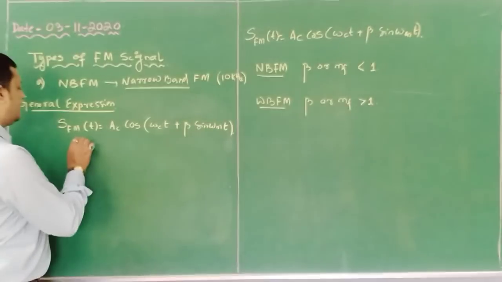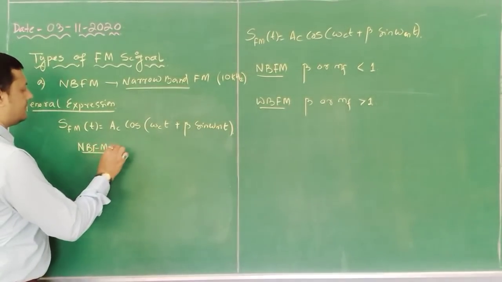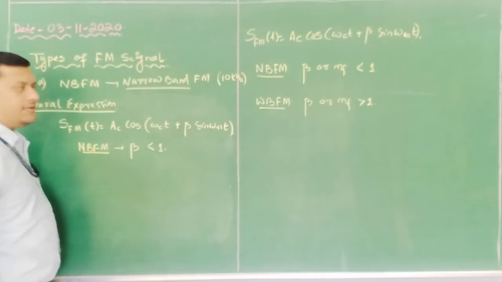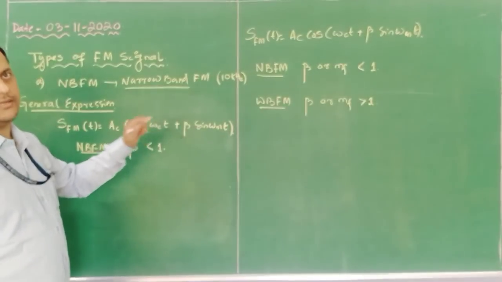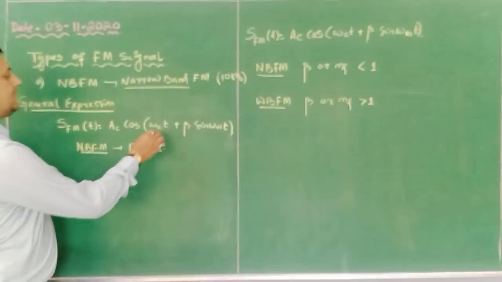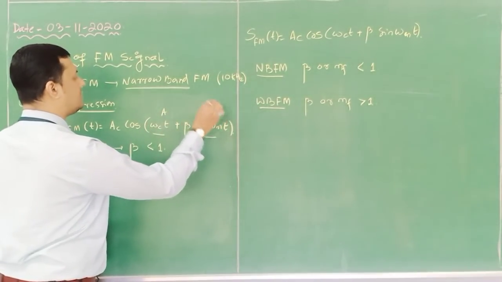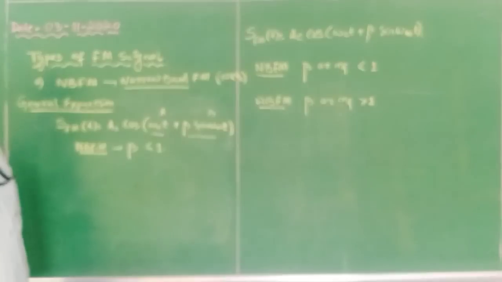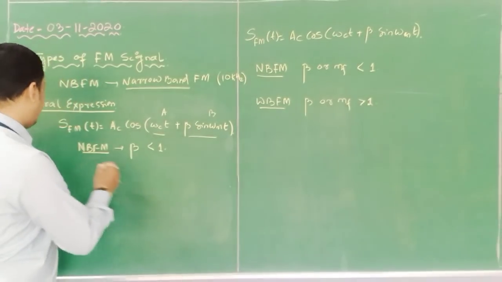The condition I will put: if it is NBFM, your modulation index is less than 1. That means this component is becoming less than 1. Now you can see these components are in cos A and cos B form. You can expand it. So if it is plus, you will get cos A cos B minus sin A sin B. So that I will write.